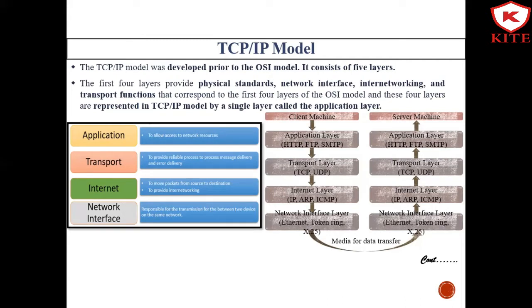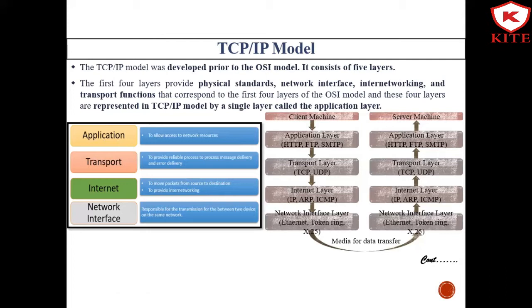So the TCP/IP model is a concise version of the OSI model, and it has 5 layers. But the first 4 layers provide the physical standards, network interface, internetworking and transport functions that correspond to the first 4 layers of the OSI model. And these layers are represented in the TCP model by a single layer called the application layer. So now let's see each layer in detail.